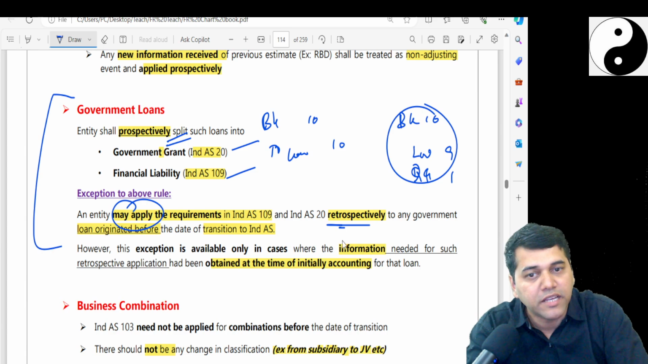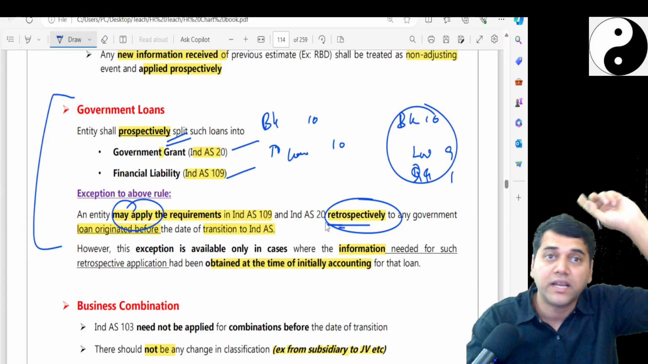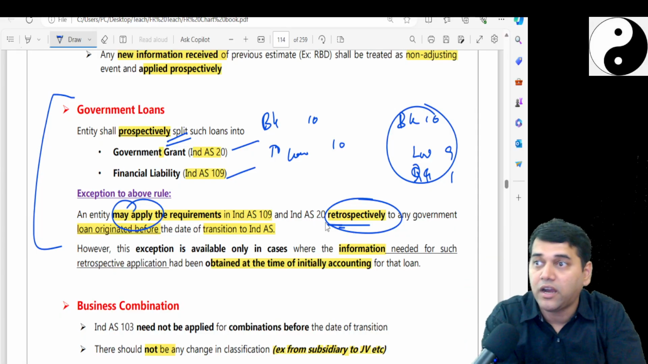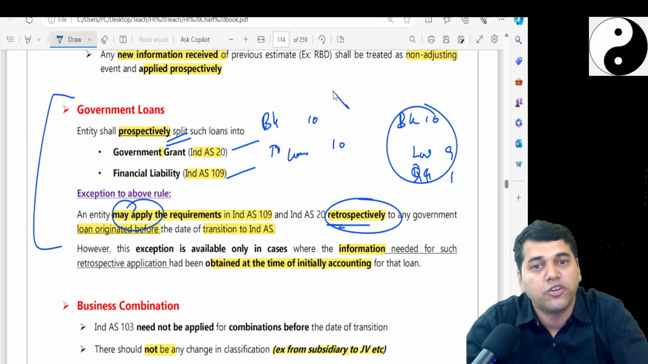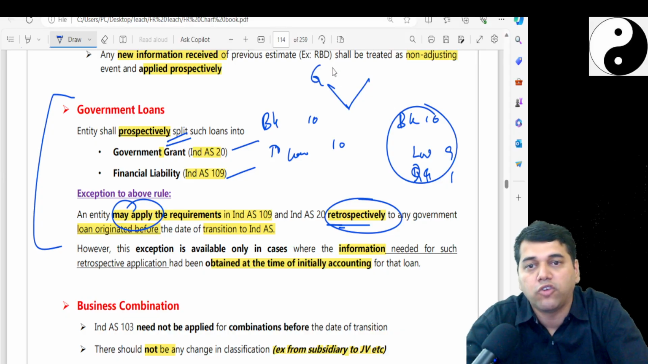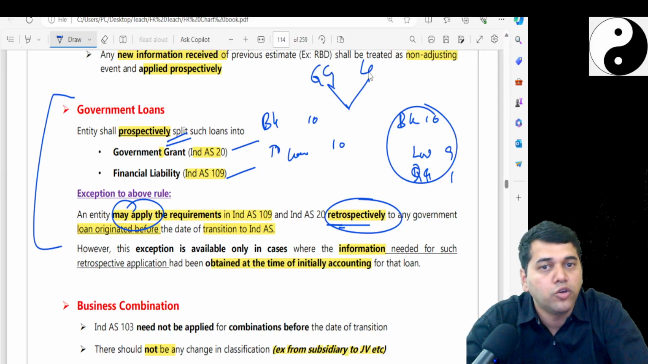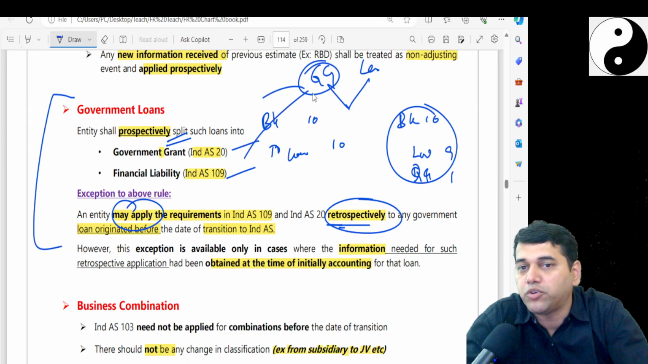The entity may apply the requirement retrospectively. That means from 2012 you can go back, split, and check today how much government grant would have been charged to P&L. See what they should have done. They should have split this into two portions. One is the government grant, another is your loan. What should you have done with the government grant? Every year you should have taken some portion to the P&L account as per Ind AS 20.